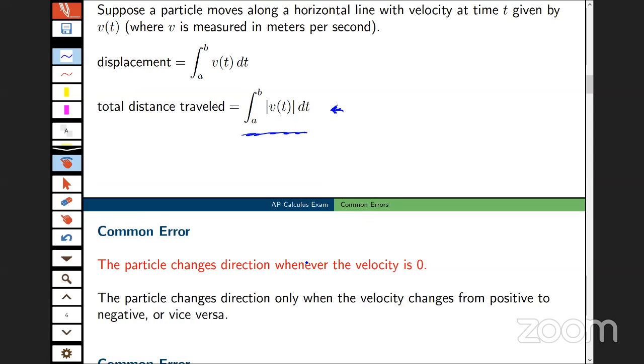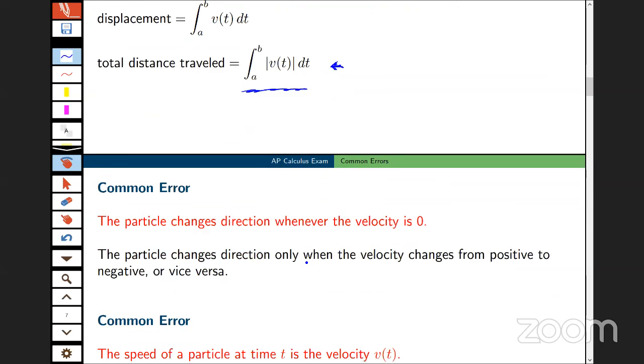We have to take a look and make sure that the velocity does indeed change from positive to negative or from negative to positive across that time, across that value, across that number. That, by the way, sort of begs the question about sign charts. I know you want to ask me about that, Tony, and I'll get to that in a minute. So hold that aside if you would.